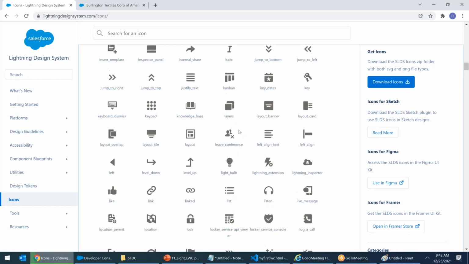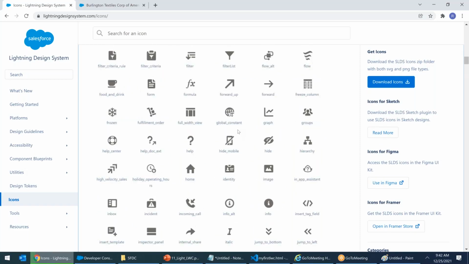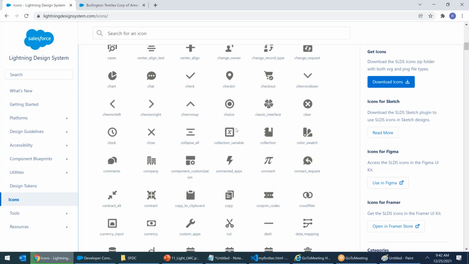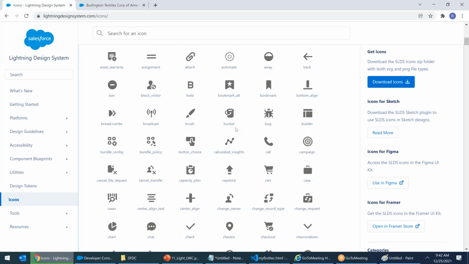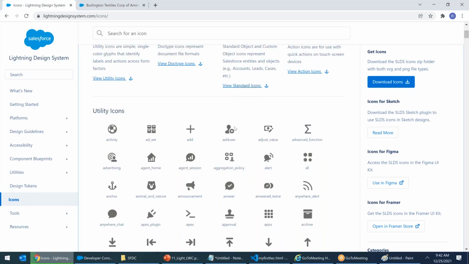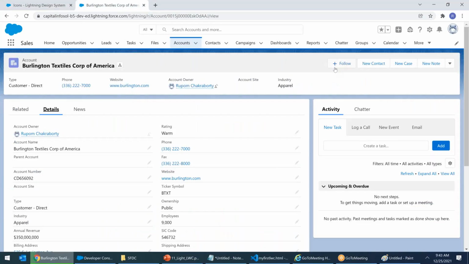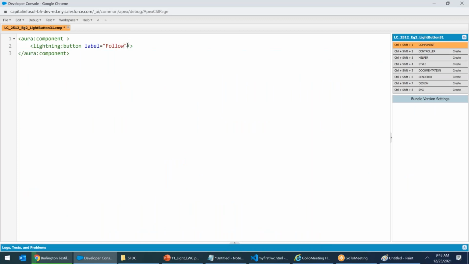Let's go up. I'm looking for the similar icon. So many icons are there in the dictionary. Central alignment, no. Bold, no. It should be add. Perfect. See, this is exactly the plus sign in Burlington. Follow. Now I am saying lightning button, icon name. Icon name equals utility colon add. Perfect.